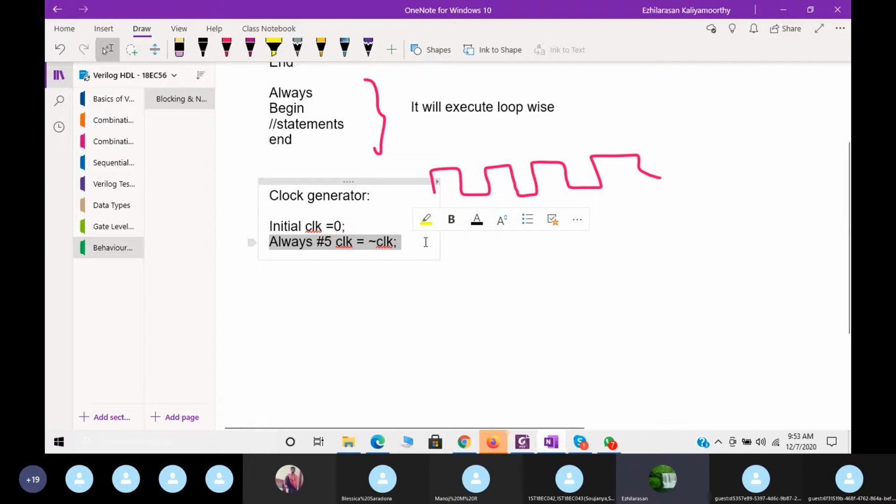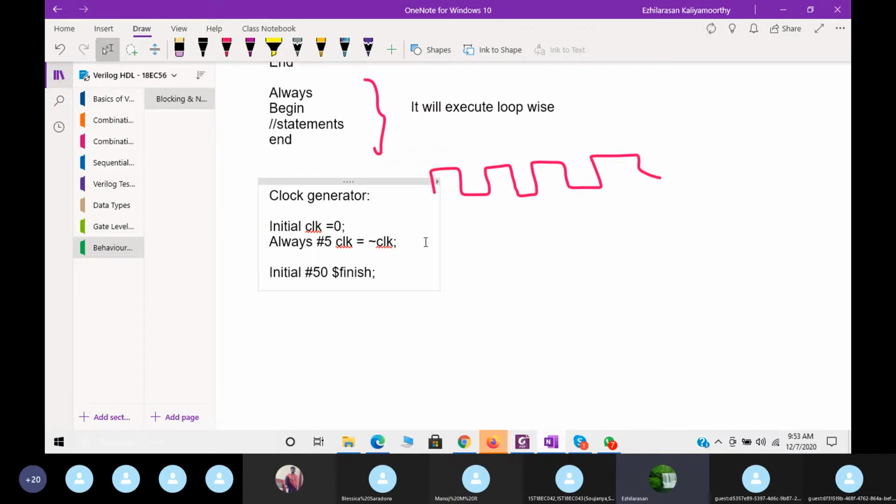To stop that, we must do it this way: again go for an initial, then use hash 50, then $finish. If I do it this way, at time 50 the simulation will be terminated.